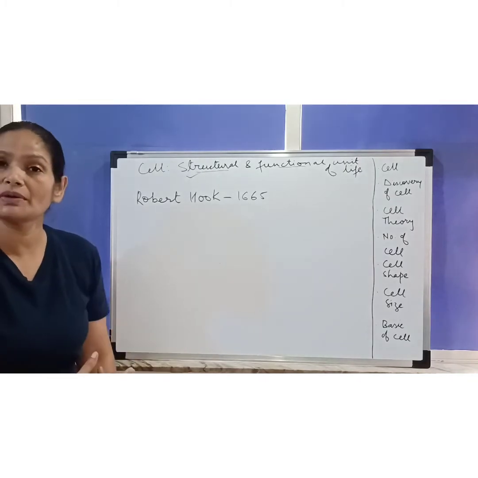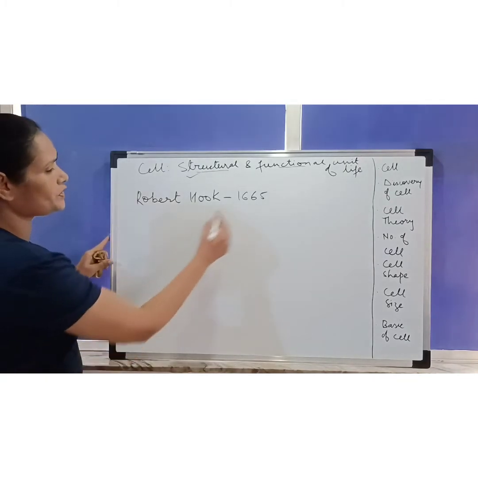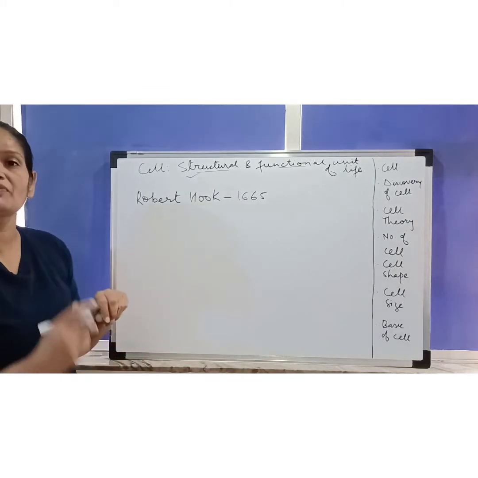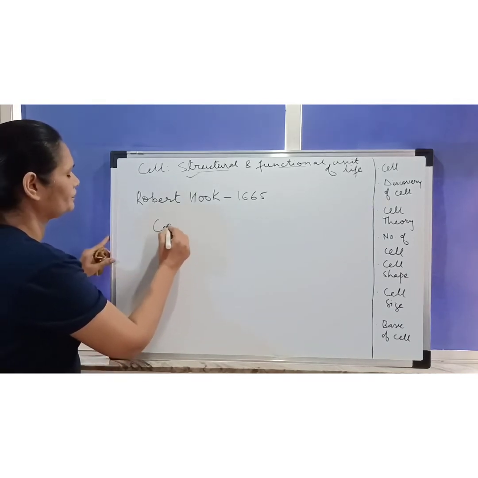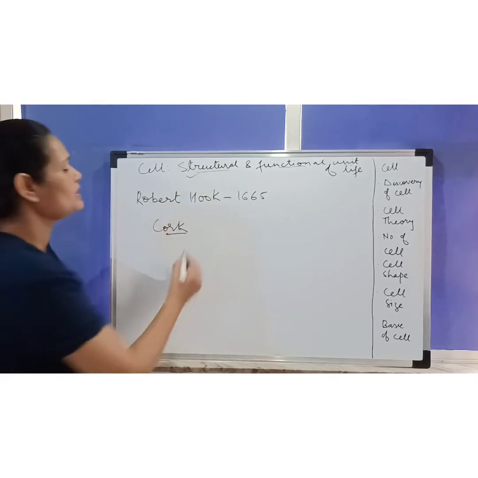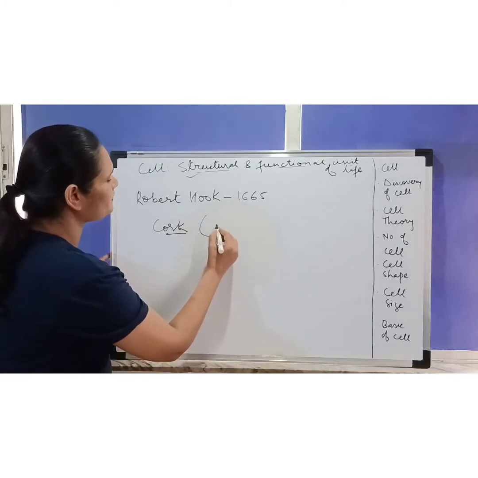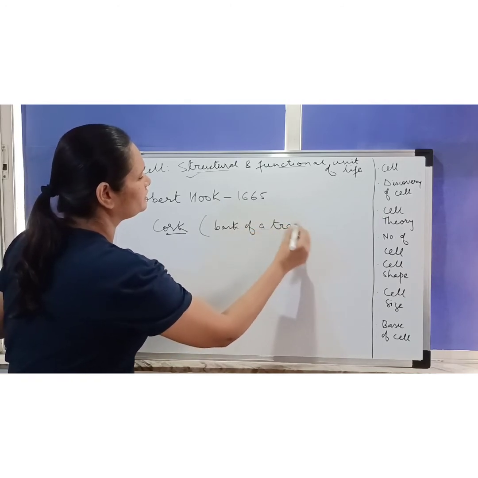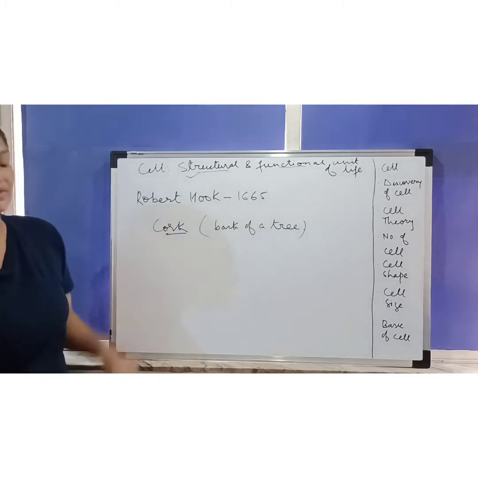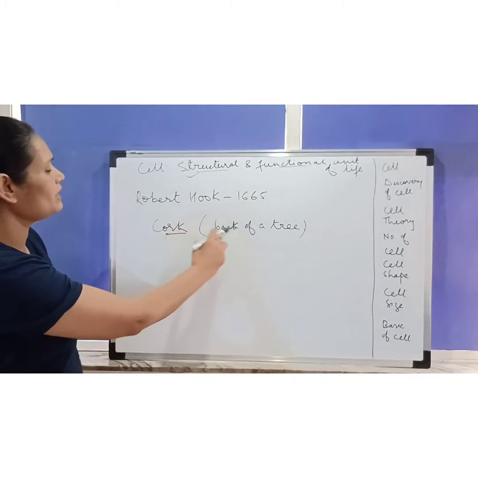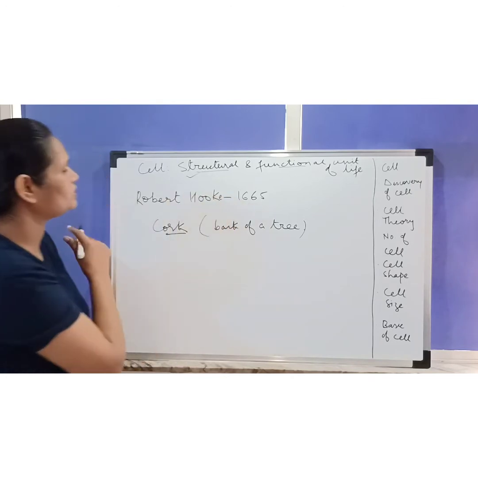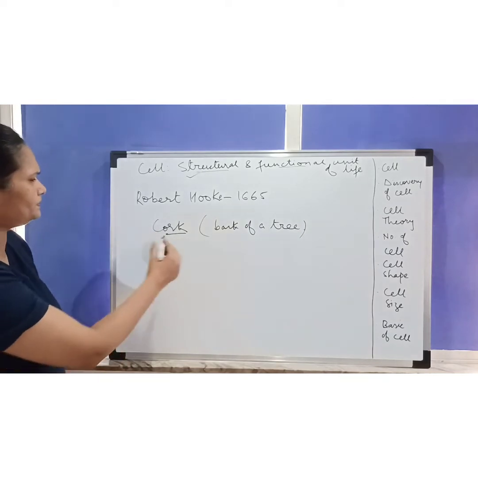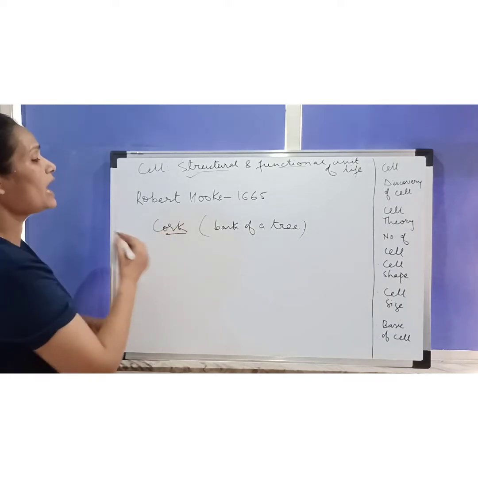Now, how did he come to know about the cell? Basically, Robert Hooke made his own microscope, and when he made his own microscope, he was looking at a cork cell. Now, what is this cork cell? Cork is basically the bark of a tree. Okay? I think I mistook the spelling, it is E, Robert Hooke, yes. So when he was observing this cork, how did he find the cork cell?